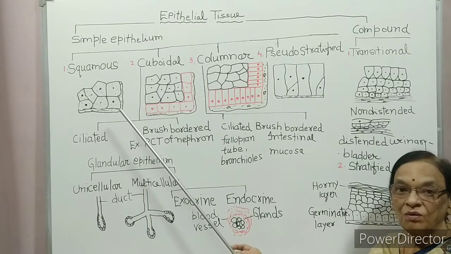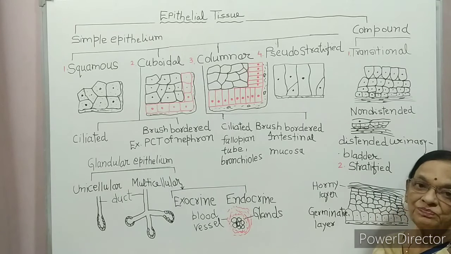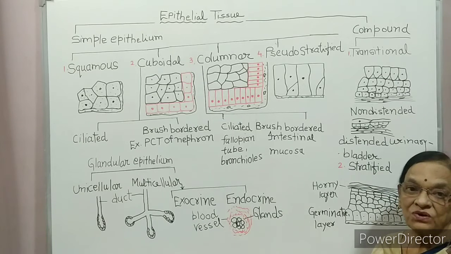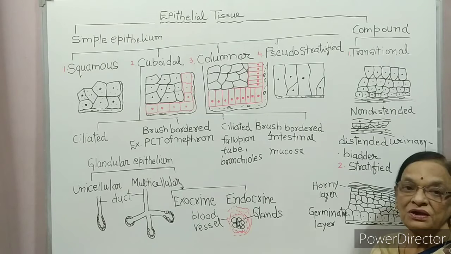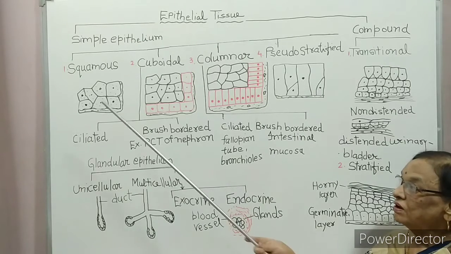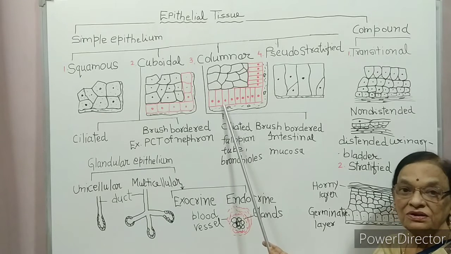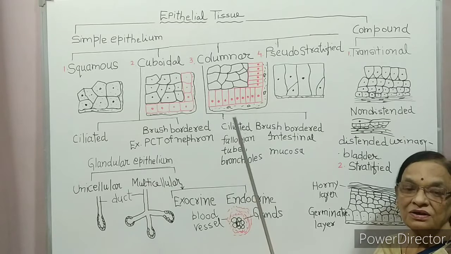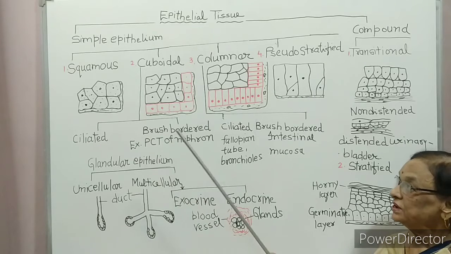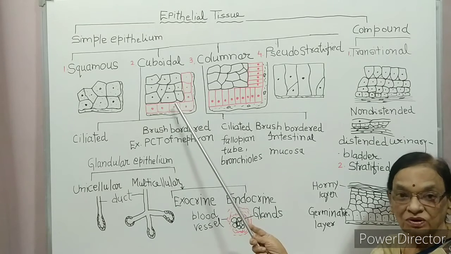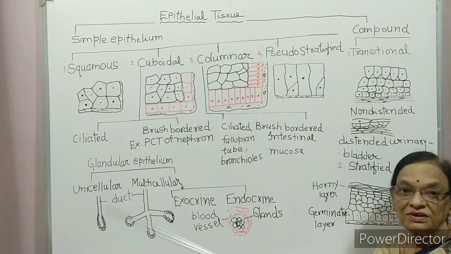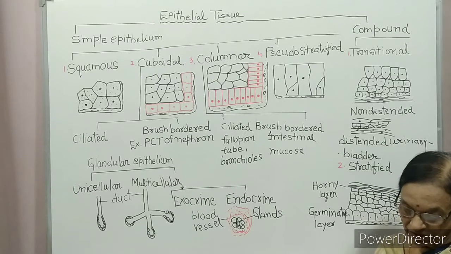These cells are joined by a cementing substance called matrix. All these cells are joined by a cementing substance called matrix. So here cells are more and matrix is very less.